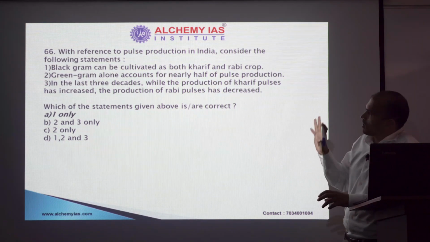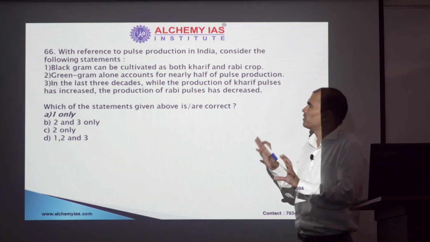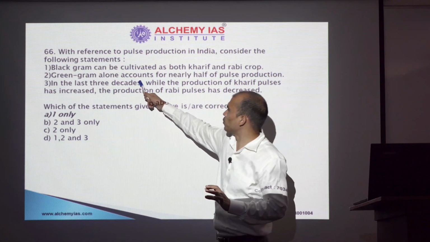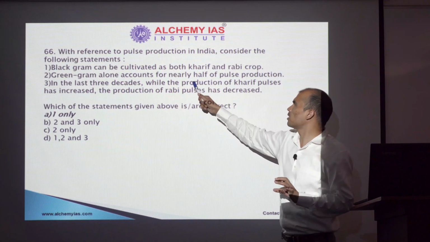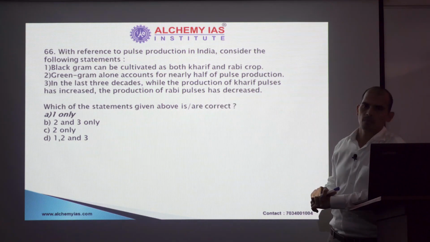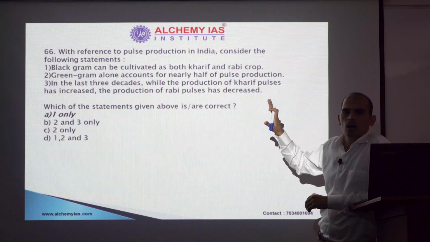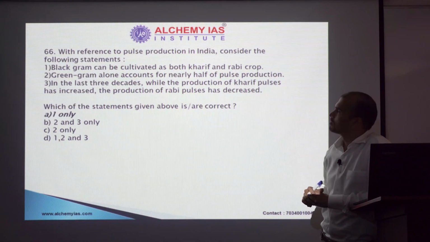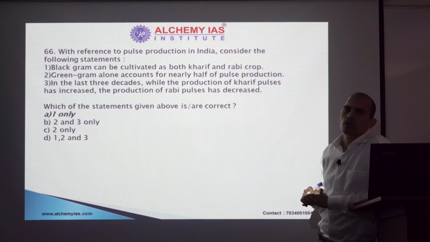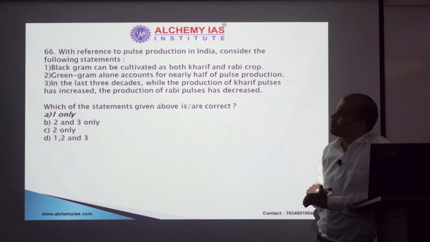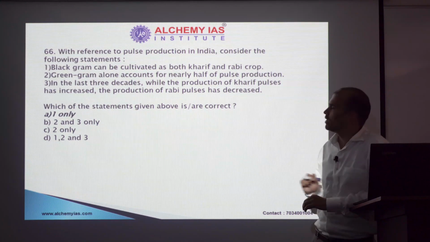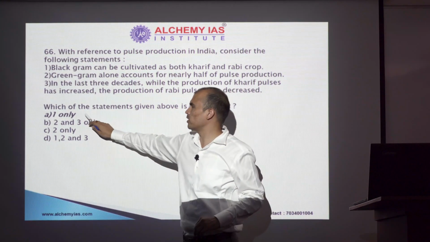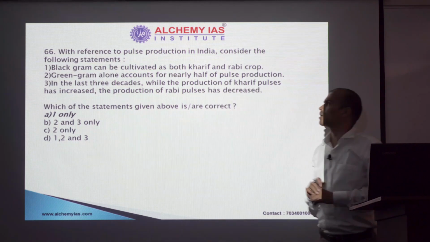Now, again a statement with so much of data. Let's assume we do not know anything about it. Have a look at statement 2. Green gram alone accounts for nearly half of the pulse production. Now, this statement looks a bit exaggerated because there are so many varieties of pulses in India. It is difficult to believe that only one kind of gram can have a share of 50%. So, with that logic, we can safely remove options B, C and D and reach option 1. Okay, so option 1 is the right answer.